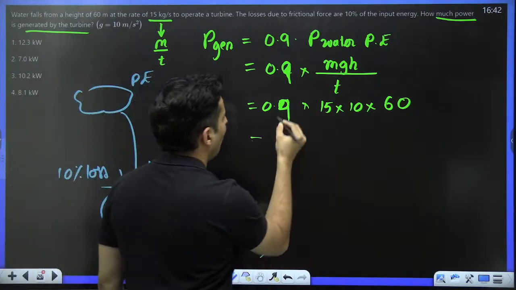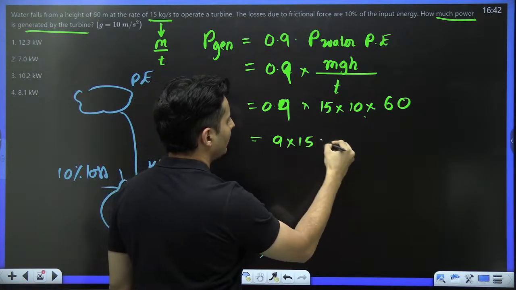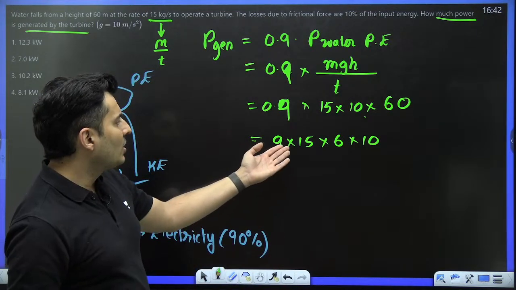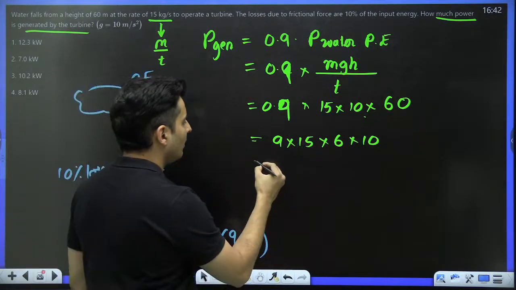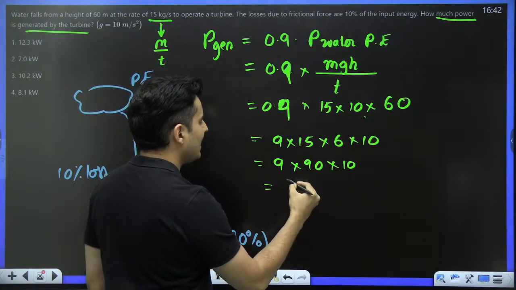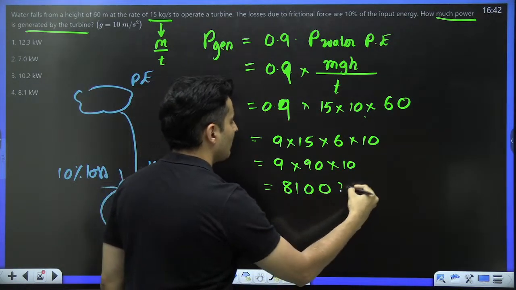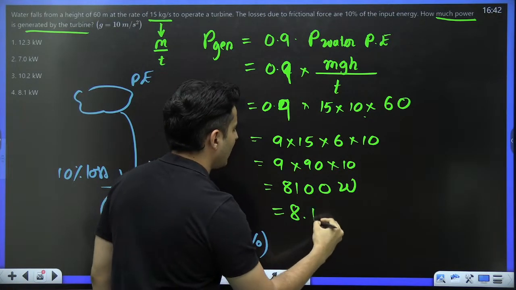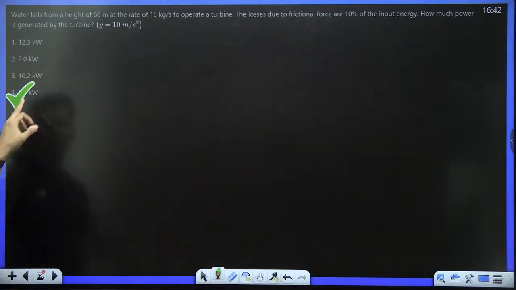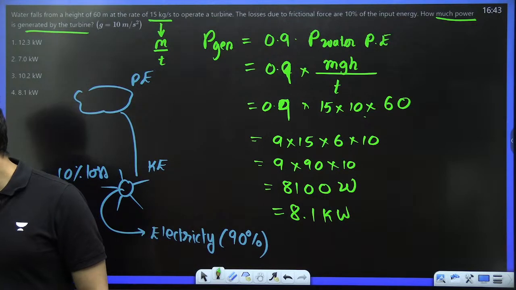So what next? 0.9 and 10. I just shift the decimal. So it will be 9 into 15 into 6 into 10. Now you can say 15 6s are 90. So this will become 90 into 10. So this is nothing but 9 9s are 81. So 2 more zeros over here. That is watts. I can also write it as 8.1 kilowatts. 8.1 kilowatts is option number 4 or D. Yes, that's the correct one. Awesome.